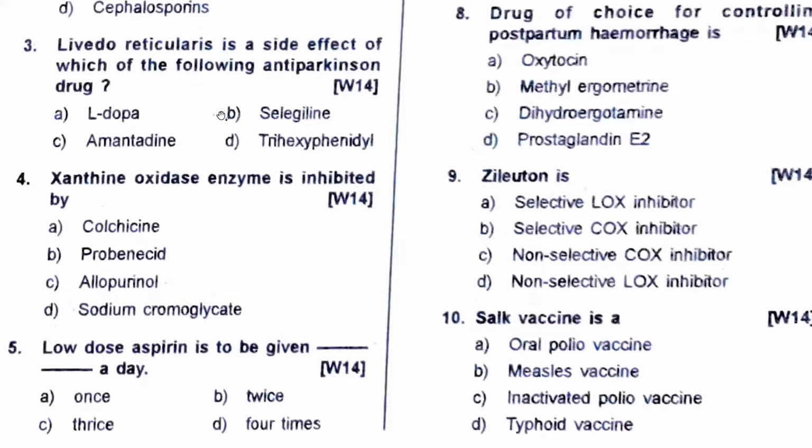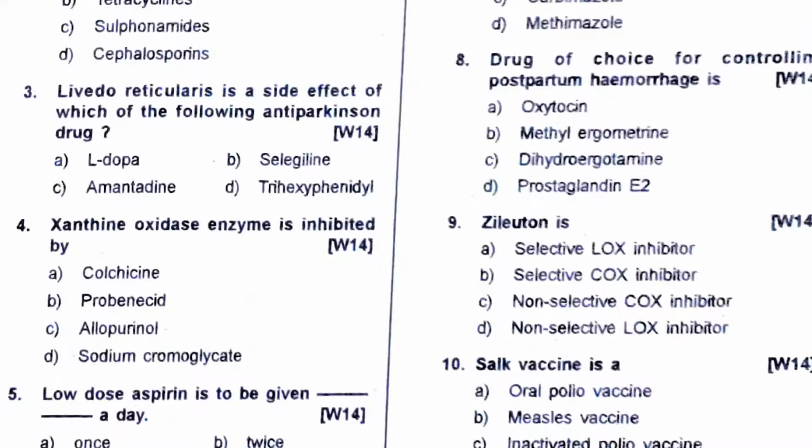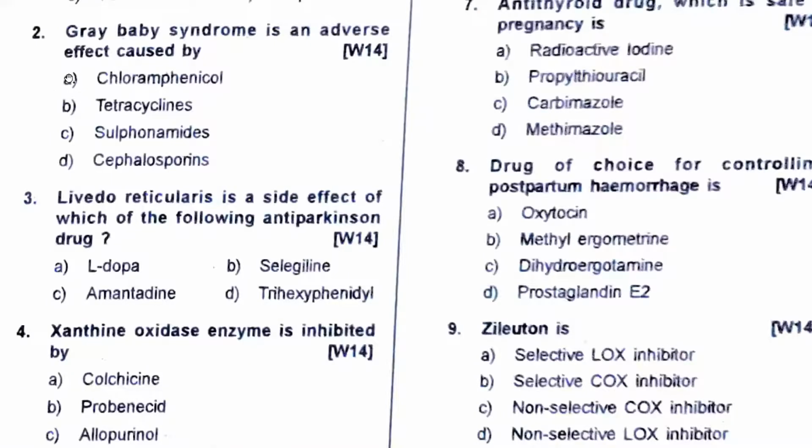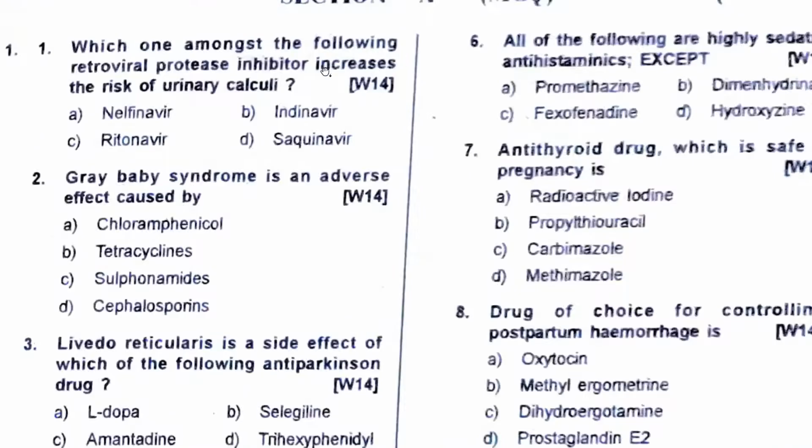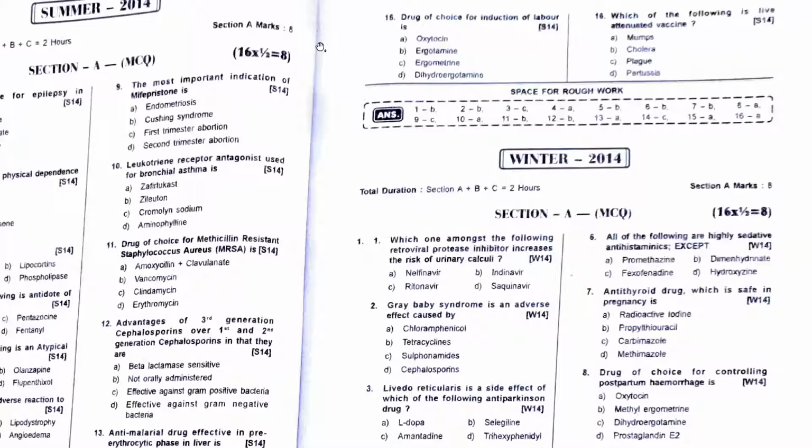Livedo reticularis, again, it's a straightforward no-brainer. Answer is amantadine. Amantadine causes livedo reticularis. Remember it. Gray baby syndrome, chloramphenicol. Tetracyclines cause bony deformities or collagen deformities. Cephalosporins, individual effects are there. So chloramphenicol is basically gray baby syndrome. Remember it. Which one amongst the following is a retroviral protease inhibitor that increases risk of urinary calculi? The answer is nelfinavir. Nelfinavir has an increased risk of causing urinary calculi.